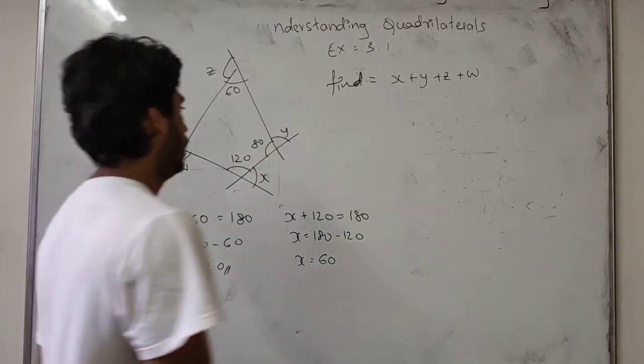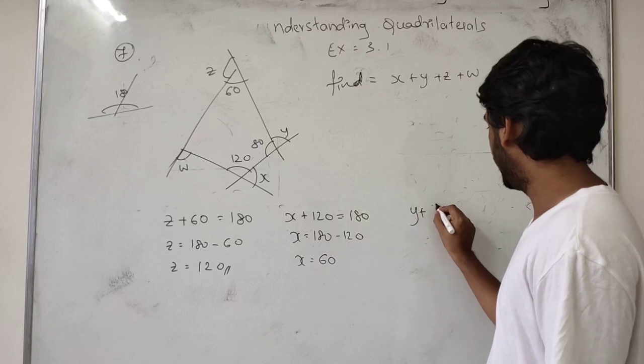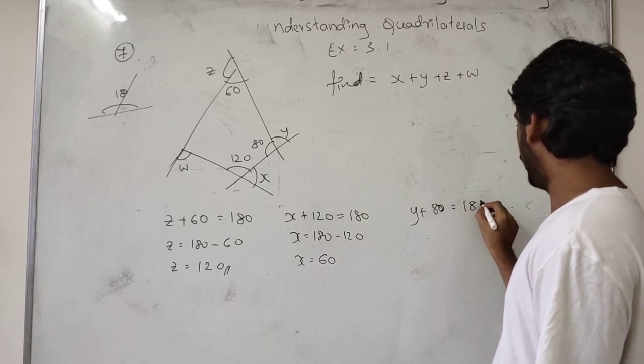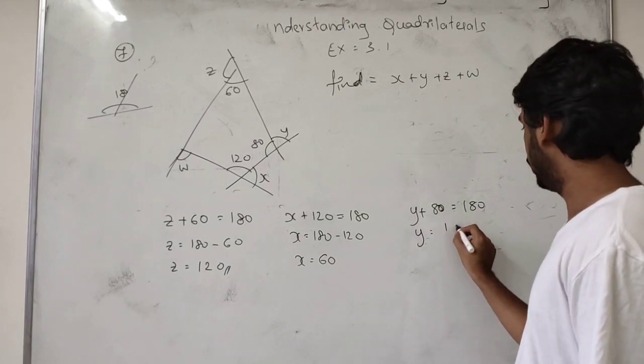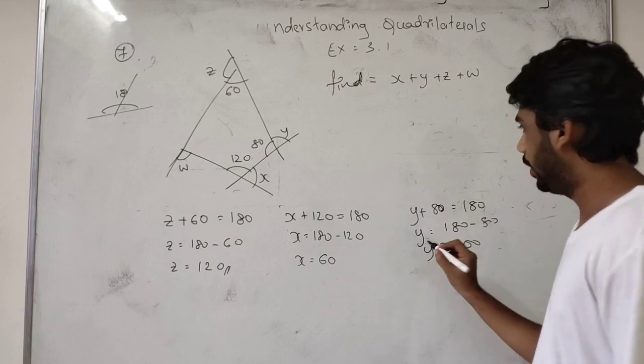Now y. y plus 80 is equal to 180. So y is equal to 180 minus 80, which means 100. So y will be 100.